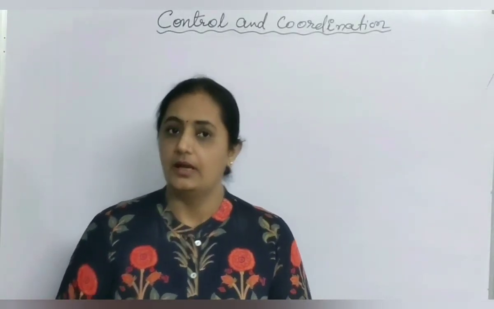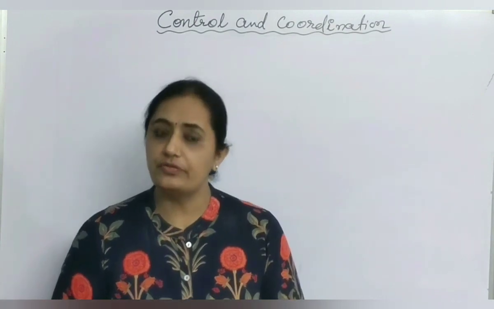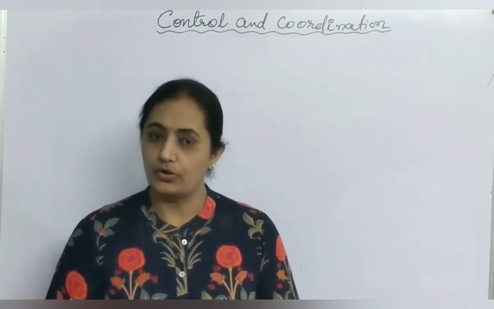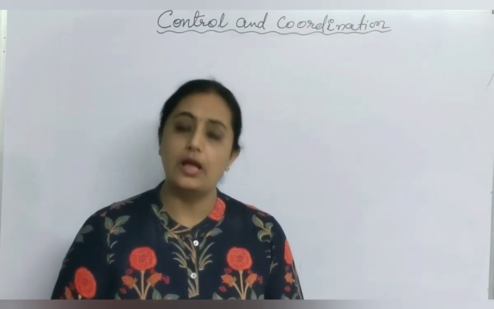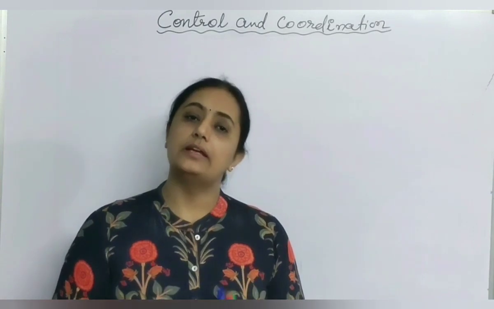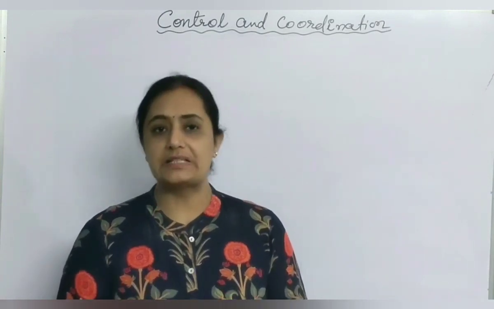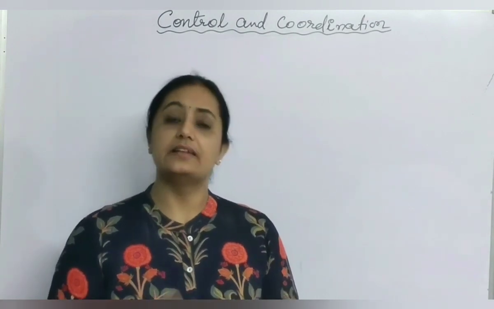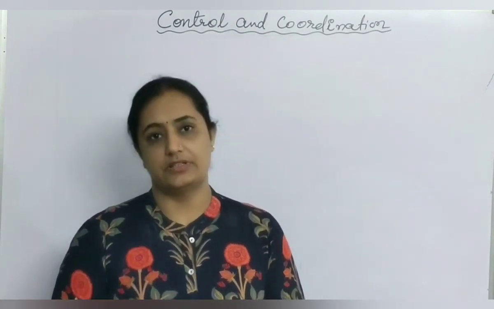Nervous system. The basic and functional unit of nervous system is the nerve cell, that is called as neuron. First we discuss about the neuron, what is the structure of neuron, what is the function of neuron, how they are helpful for conduction of impulses from one region to another region. That part we will discuss, and then we will start basic central nervous system.